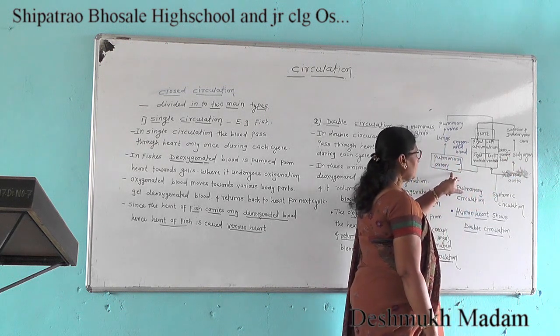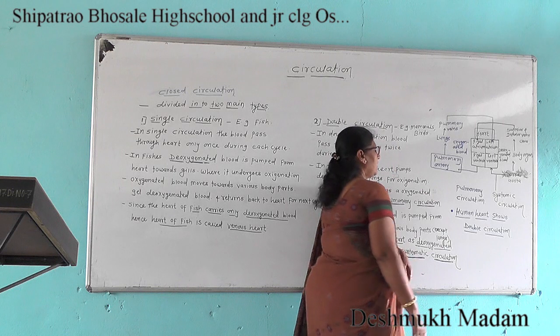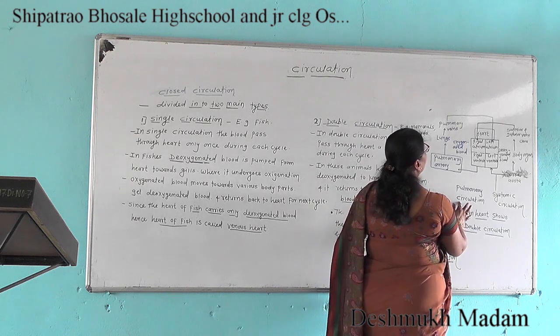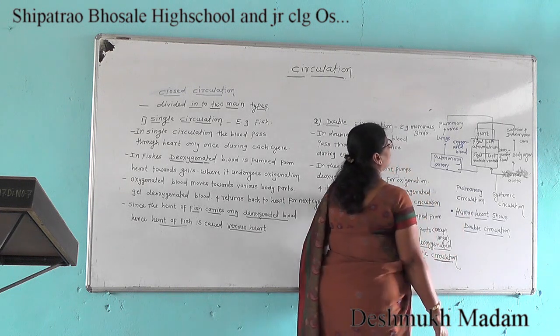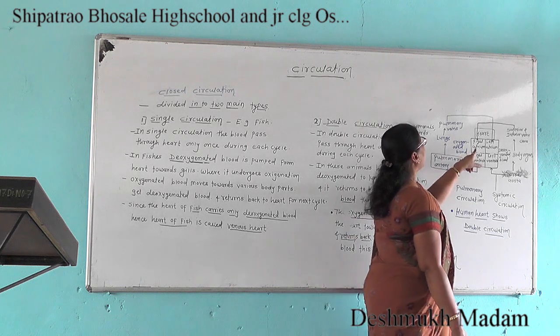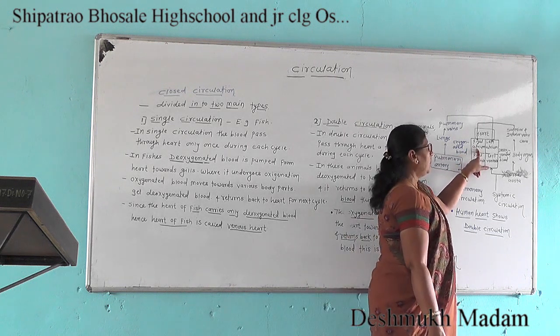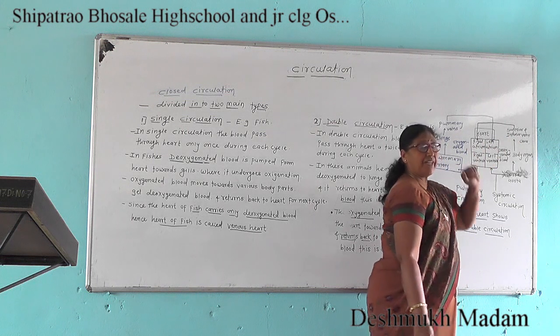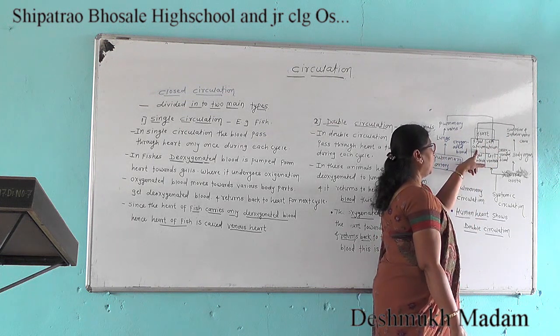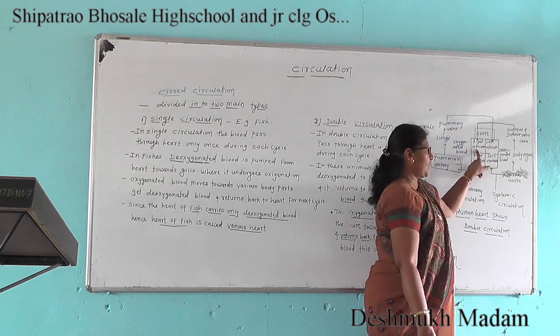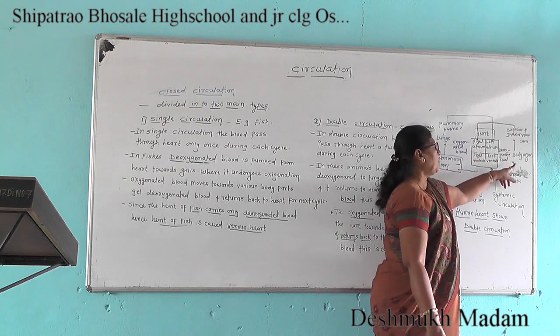The dorsal aorta carries oxygenated blood towards the body organs. The second circulation is the pulmonary circulation. In the right atrium of the heart, the superior and inferior vena cava collect the deoxygenated blood from different body parts.